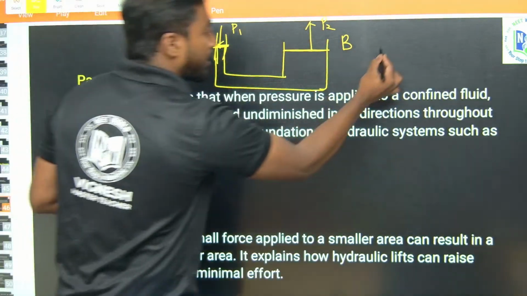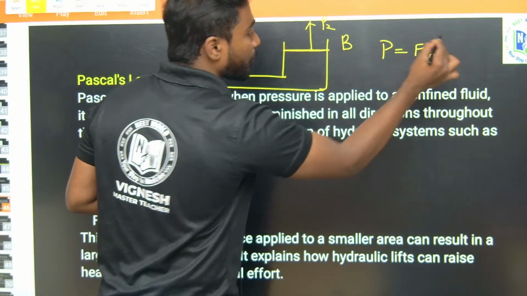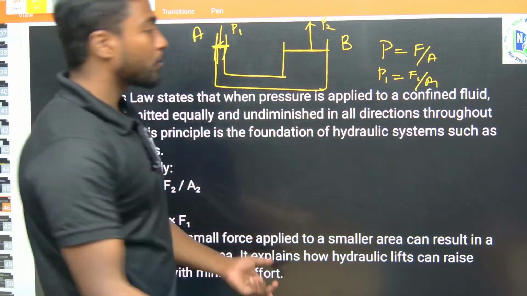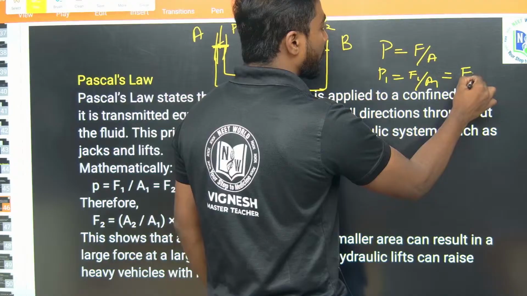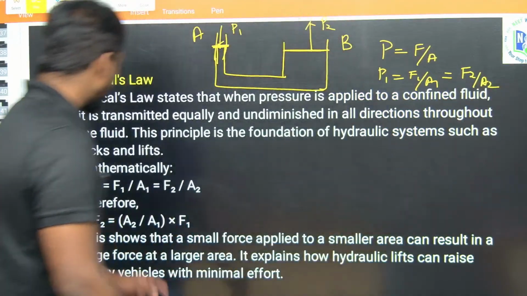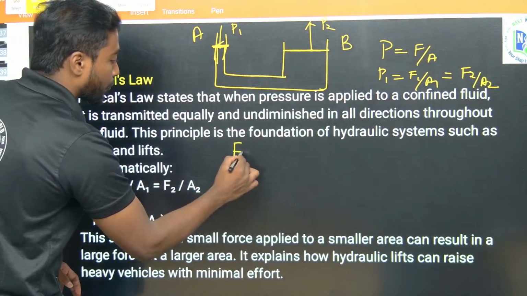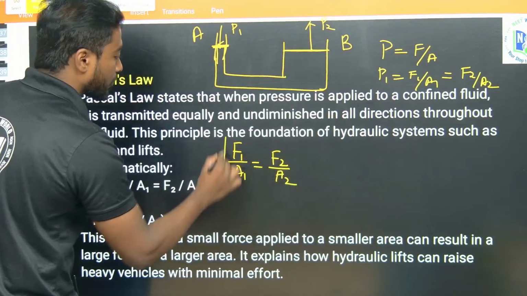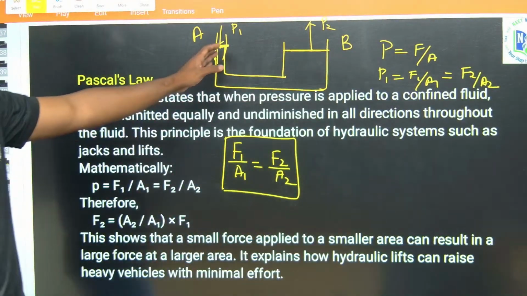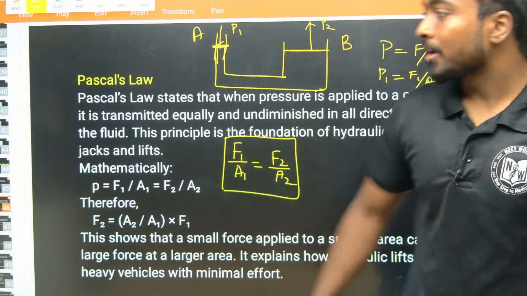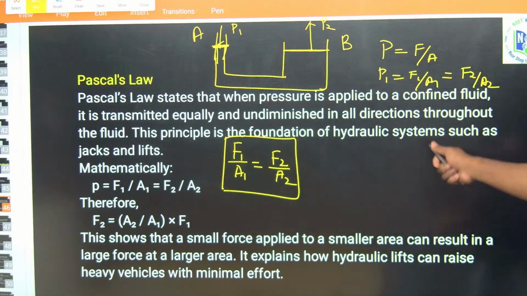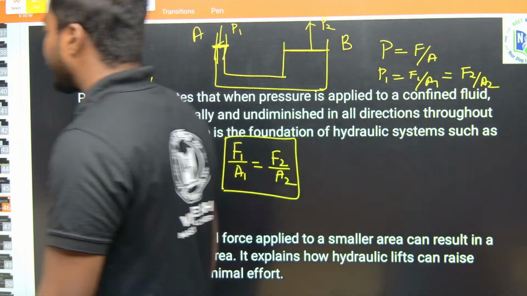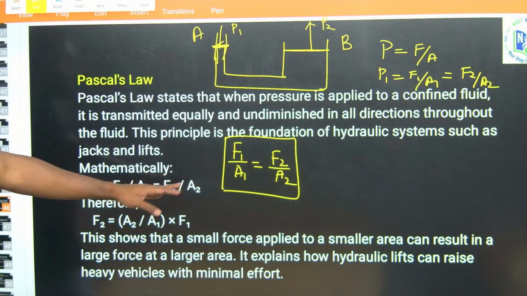What is the pressure formula? P equals force by area. So P1 equals F1 by A1, and P2 equals F2 by A2. They should be equal. The pressure at both ends is equal, P1 and P2. We know pressure is nothing but force by area, so F1 by A1 and F2 by A2. If I equate them, I get F1 by A1 equals F2 by A2.